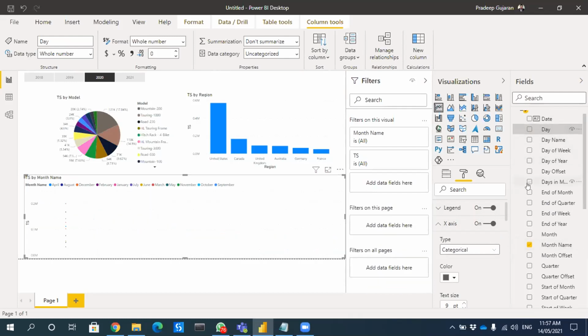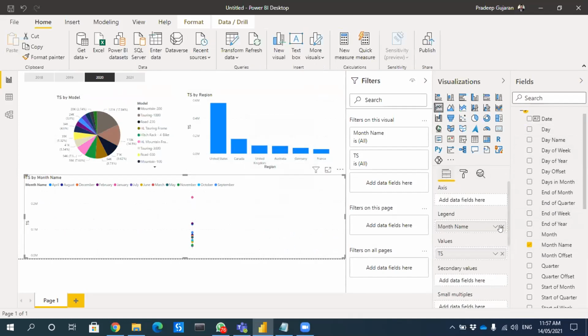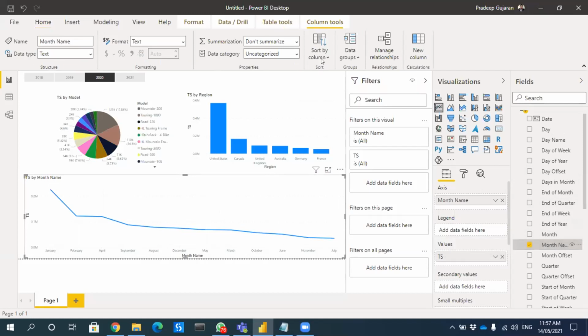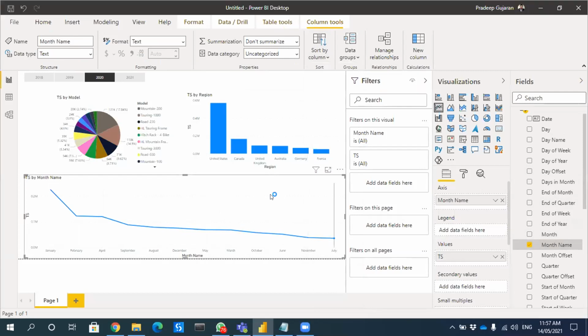I'll remove the day. I'll bring the month. Okay. And if you see Jan, Feb, then it is showing April. It should be showing me Jan, Feb, March, April. So it should be by the order of the month, not by the order of the sales. So I'll select this month name, go to the sort by column, and select the month number, which is my month number. Right.